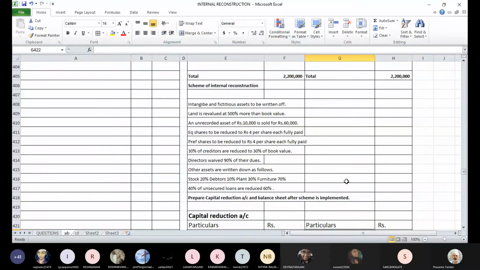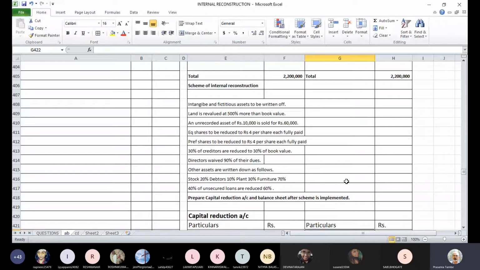Whenever you are dealing with unrecorded asset, unrecorded liability for that matter, if the asset is sold which is unrecorded, the entry is going to be simple: bank account debit to capital reduction account, because you don't have a cost of that asset recorded in the books. So whatever is the selling price, it is as good as a profit in your books. So we directly credit the amount to capital reduction account. Otherwise, if the asset is recorded in the books, we account for sale and we account for only profit in capital reduction account. But here, your profit is as good as your selling price, because the book value of the asset is virtually nil because it is not recorded in the books of accounts.